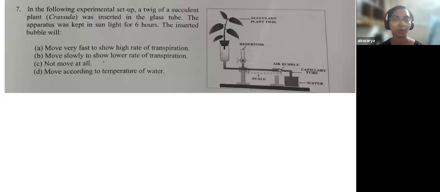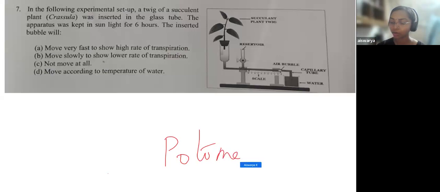See, this was also a very good type of question. Other than a direct question, you needed some level of conceptual understanding to do this question. Here the question shows a potometer. A potometer is a device to measure the rate of transpiration. And you know what transpiration is? The rate of loss of water. That is the basic understanding of transpiration.